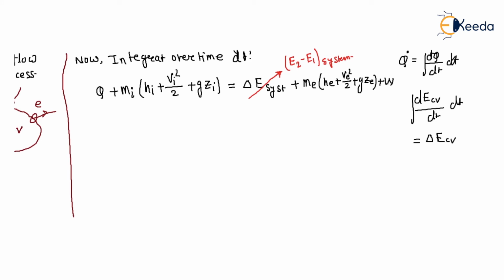So we can write like that. Very important, I'm telling you. Q plus m i (h i plus V i square upon 2 plus g z i).